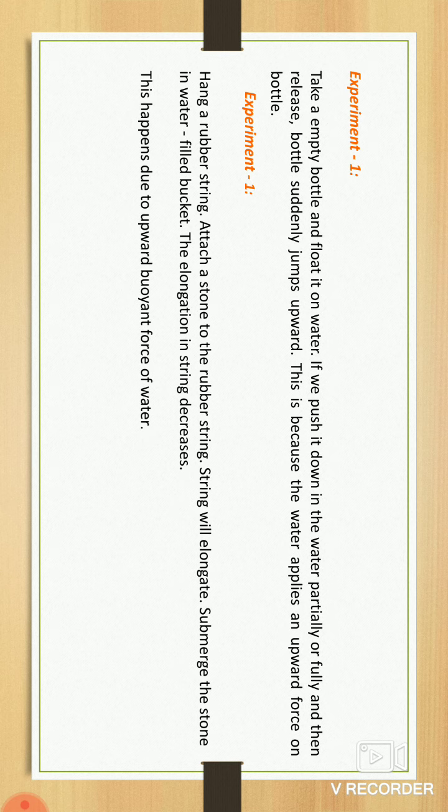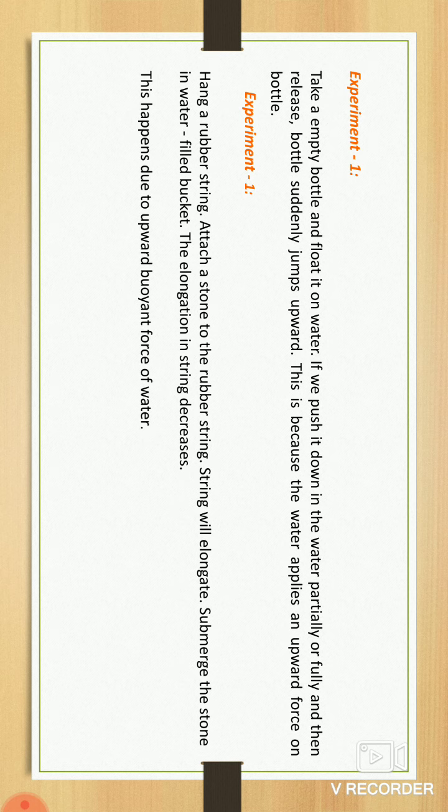It is a very easy experiment, we can do it easily, as these things are easily available. You can do it at your home. One stone is tied with rubber, and take a bucket filled with water.